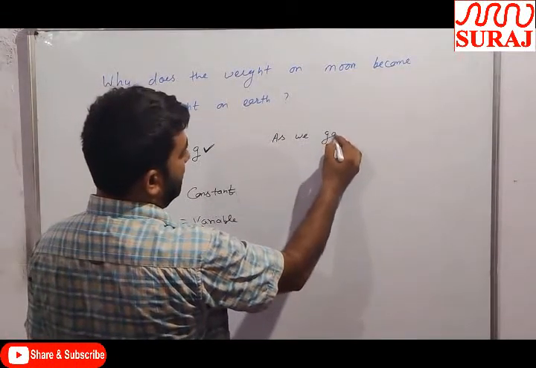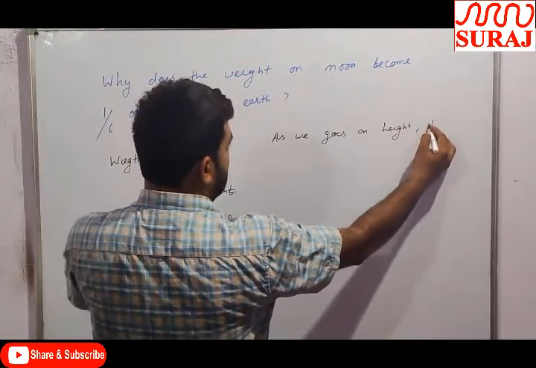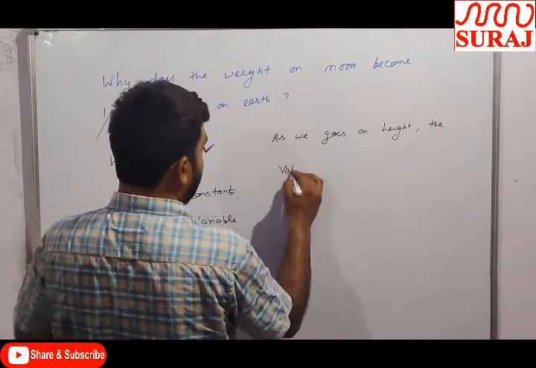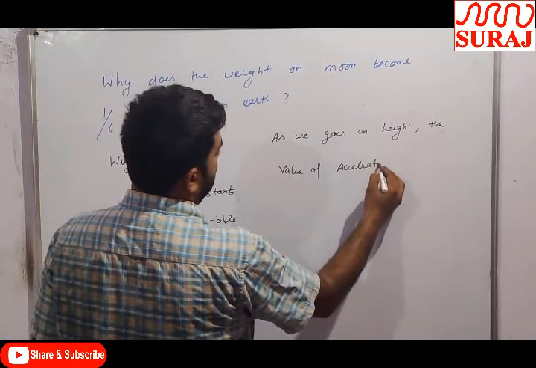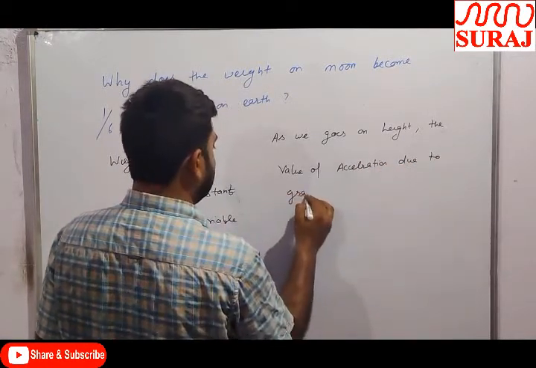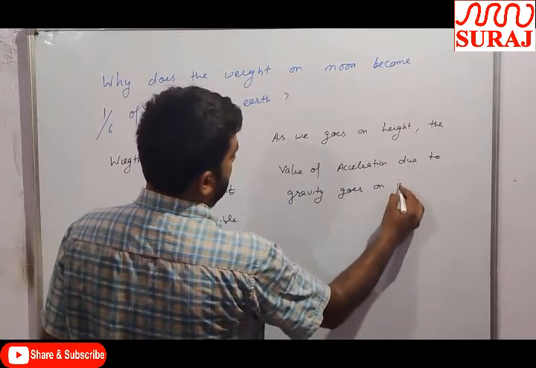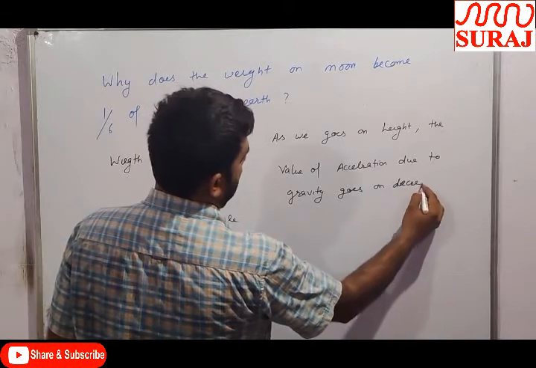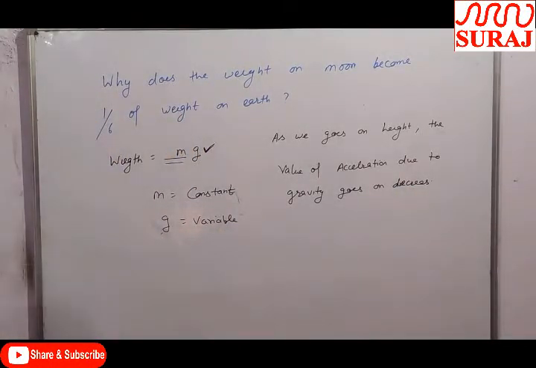As we go up in height, the value of acceleration due to gravity goes on decreasing.